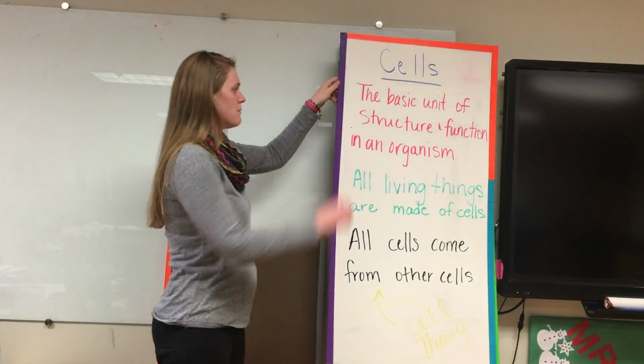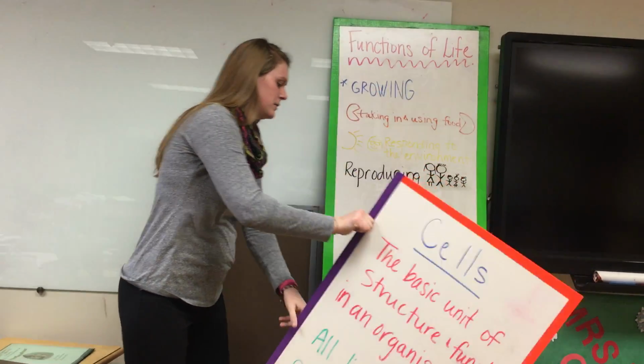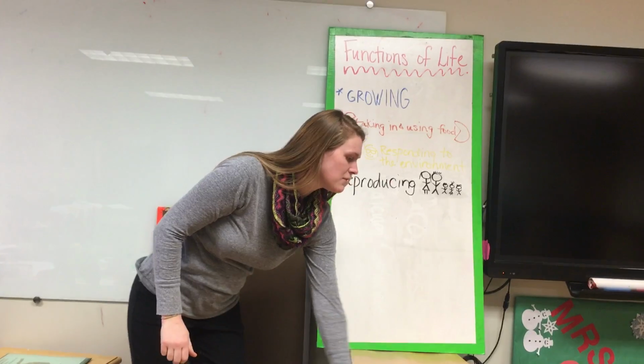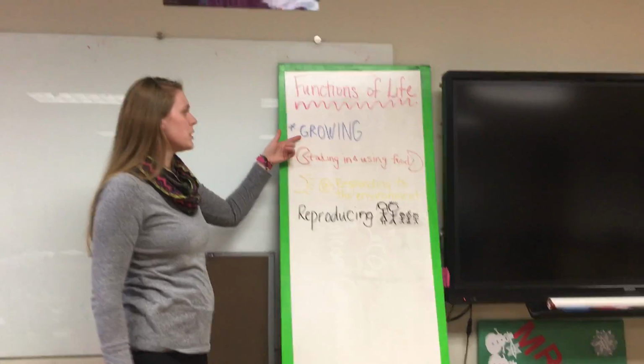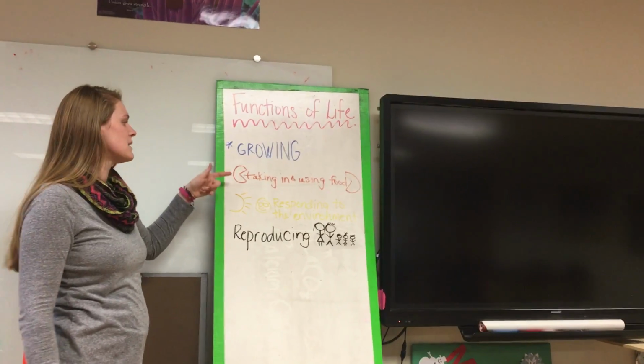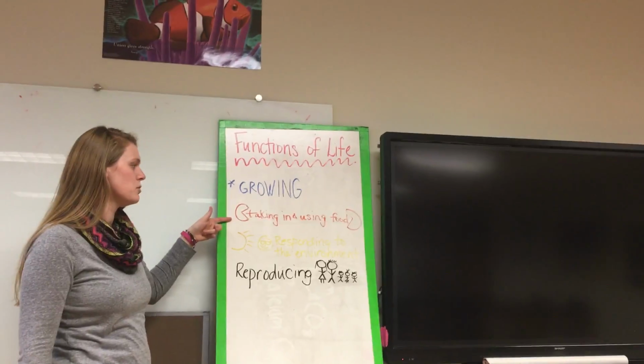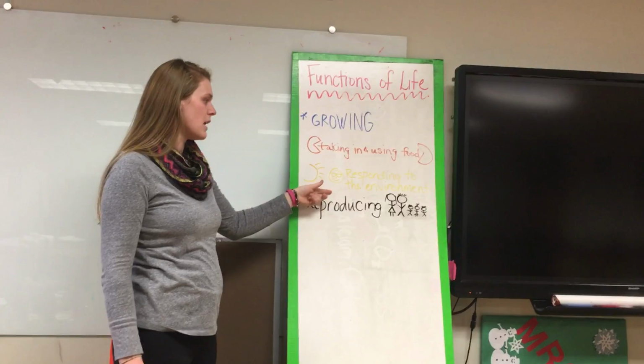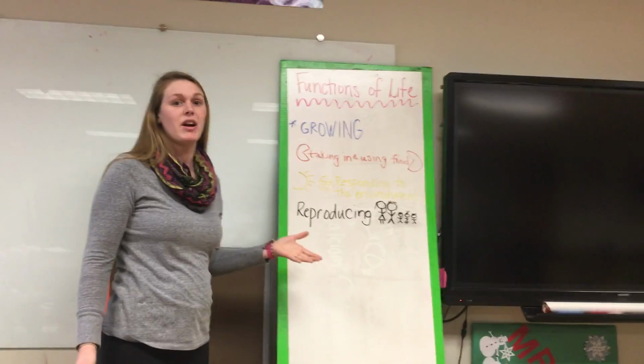So let's talk about what it means to be a living thing real quick. If all living things are made of cells, what does it mean to be living? Well, in order to be living, an organism needs to be able to grow. It needs to be able to take in and use food. It needs to be able to respond to that environment. What does it mean to respond to the environment?